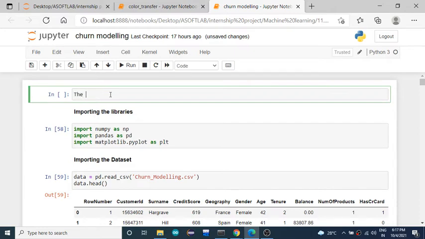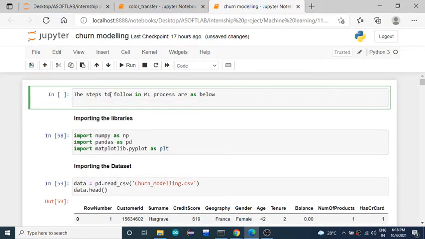Okay, so the steps to follow in the ML process are as below. You need to follow the below steps to solve any problem.